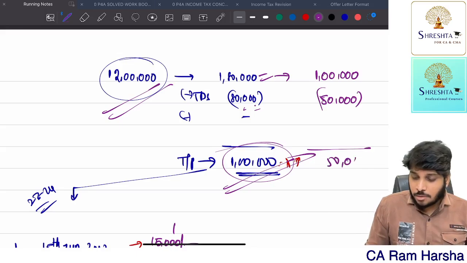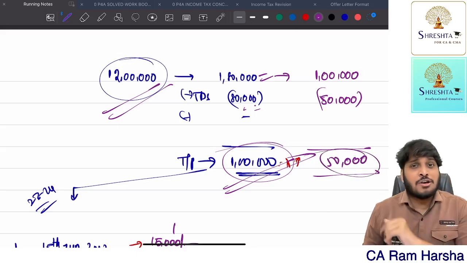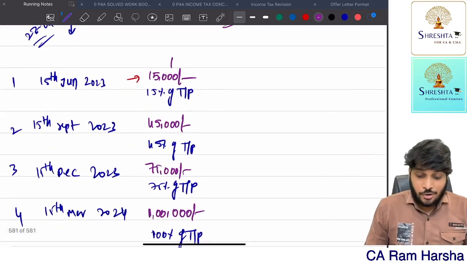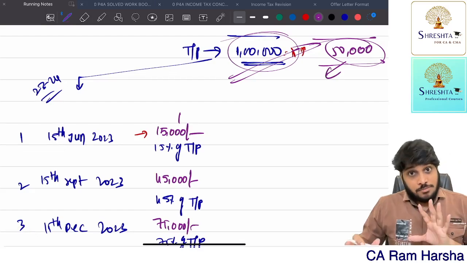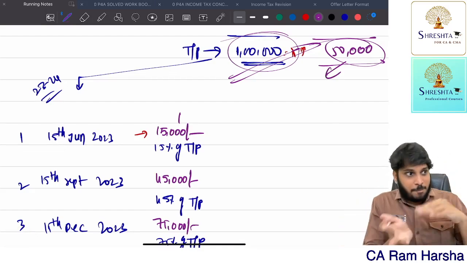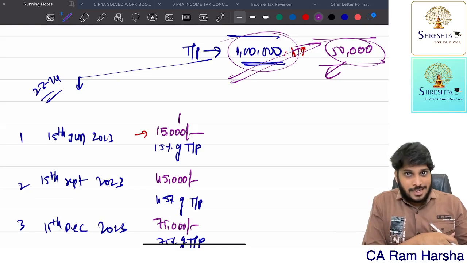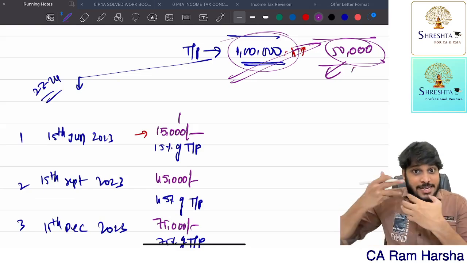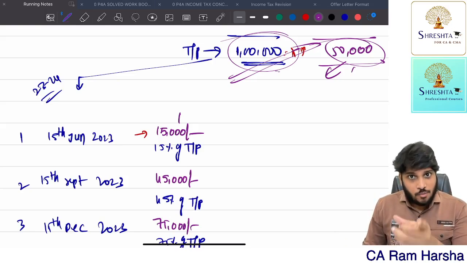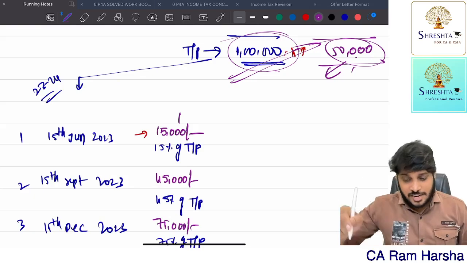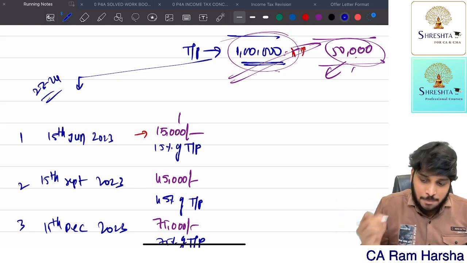And he thought balance tax payable is only 50,000. I'm telling you about the past, what happened. So he estimated tax payable amount less. Actually, his tax payable amount is really 1 lakh. But how much he estimated? 50. So how much is the amount that he paid actually?